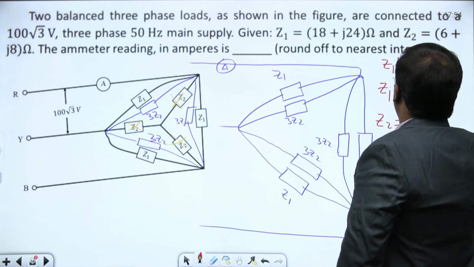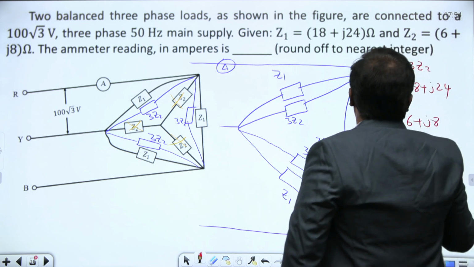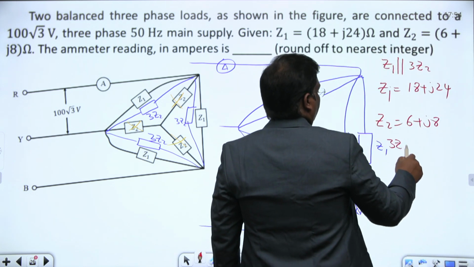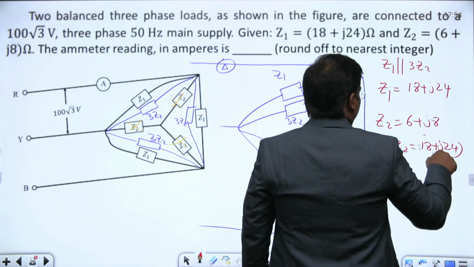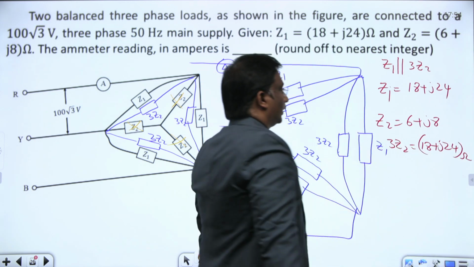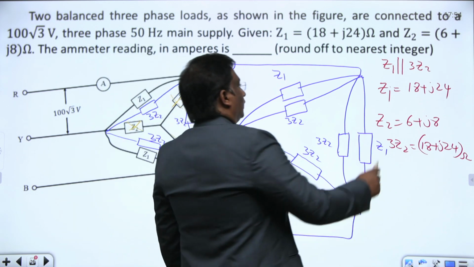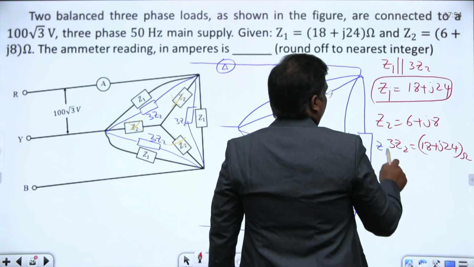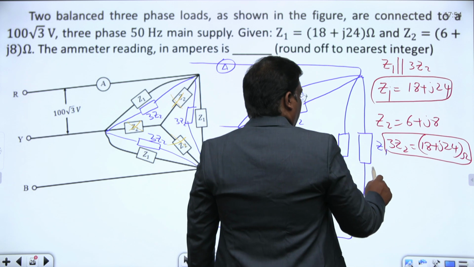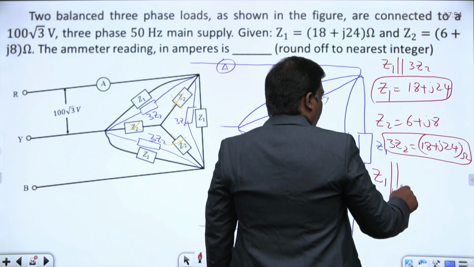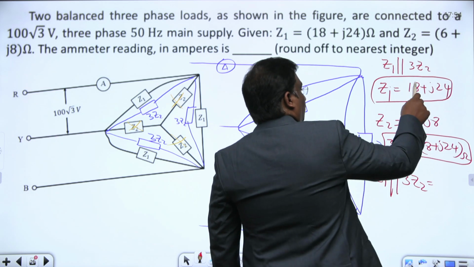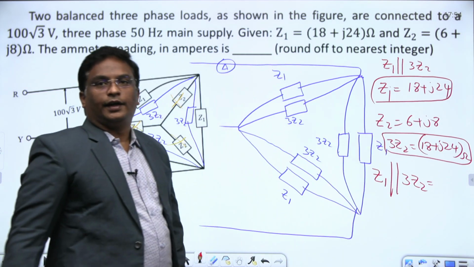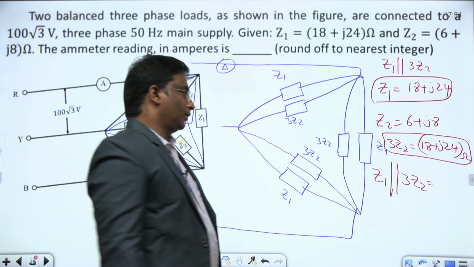Actually 6 plus j8. 3 times Z2 is nothing but 18 plus j24 ohms. So Z1 and 3Z2 are both the same. Then what is Z1 parallel with 3Z2? This one parallel to this one only: 18 plus j24 parallel to 18 plus j24.